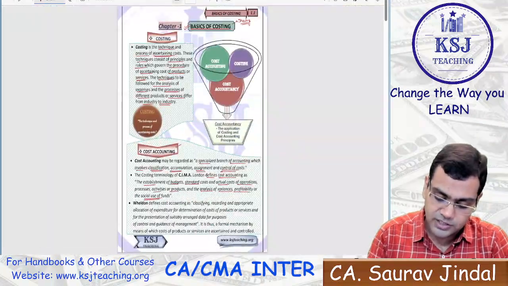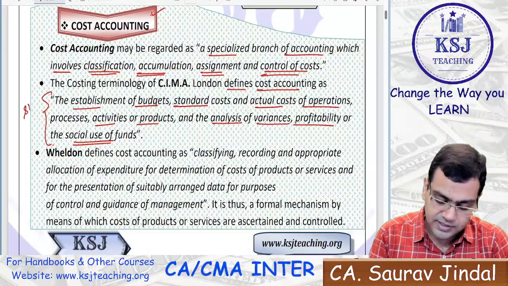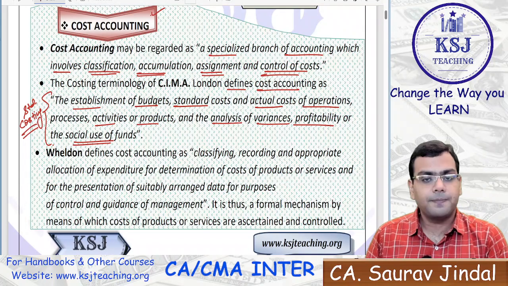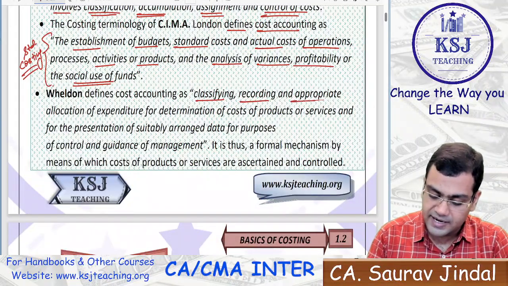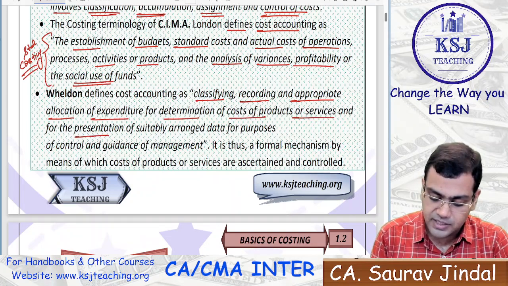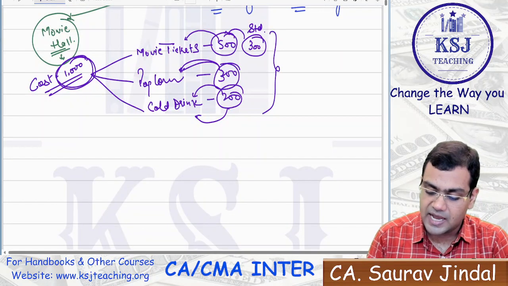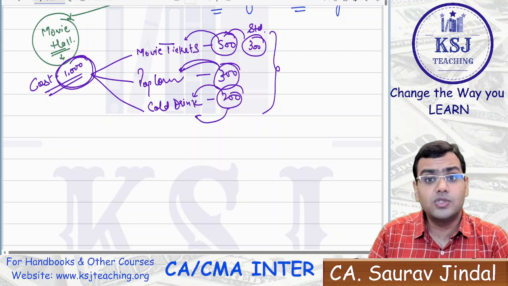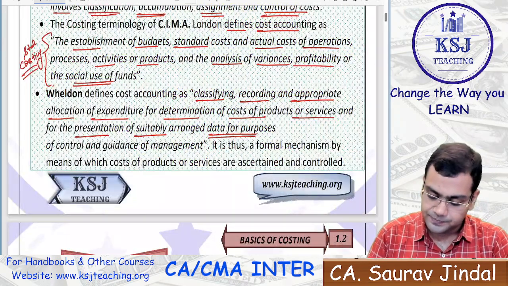We'll be studying the full chapter on this, especially on this particular part, which is standard costing. Very important chapter, sir, right? Then the Weldon defines cost accounting as classifying, recording, and appropriate allocation of expenditure for determination of the cost of product or services and for the presentation of suitably arranged data for the purposes. This is known as classification and arranging the data under suitable heads, that what is the cost for the different things, right?